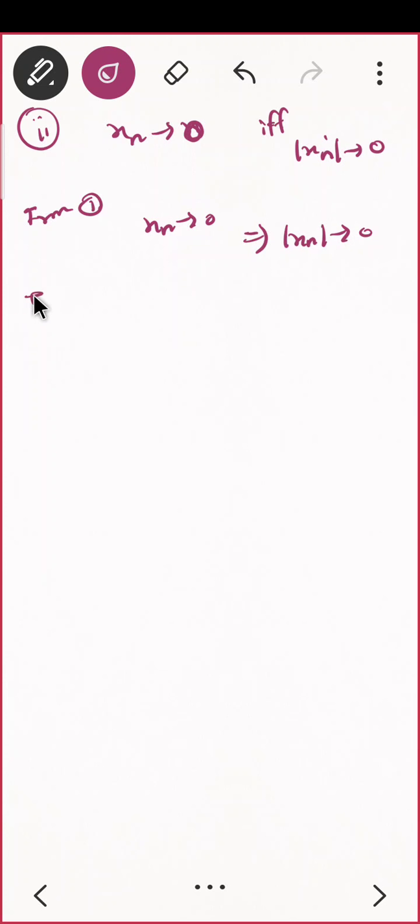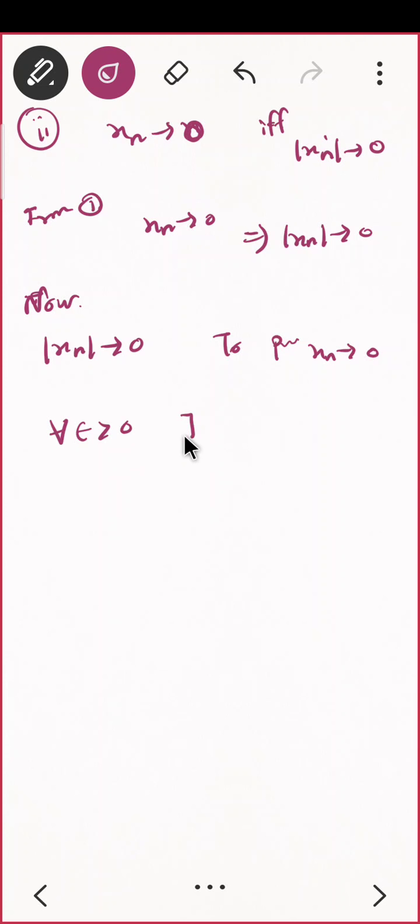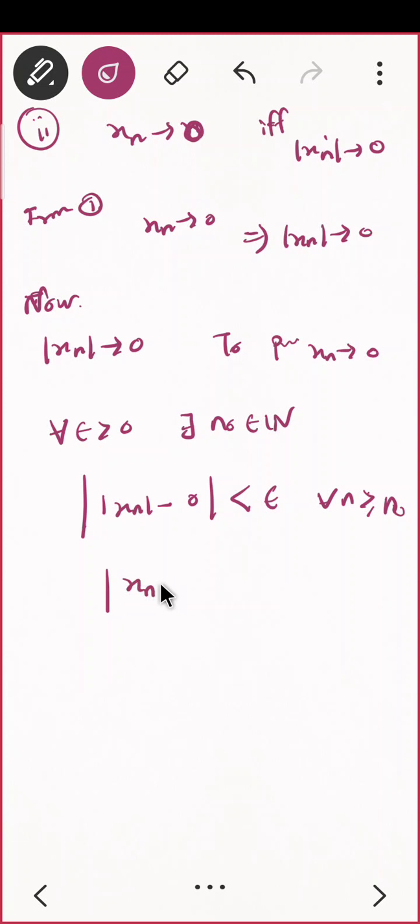Now we have to prove: mod xn converges to 0 is given to us, and to prove xn converges to 0. That means mod xn is converging to 0. What do you mean by that? For all epsilon positive, there exists n naught belongs to natural number such that mod of mod xn minus 0 is less than epsilon for all n greater than equal to n naught. But what is mod of mod xn? Forget about 0. This is the same as mod xn.